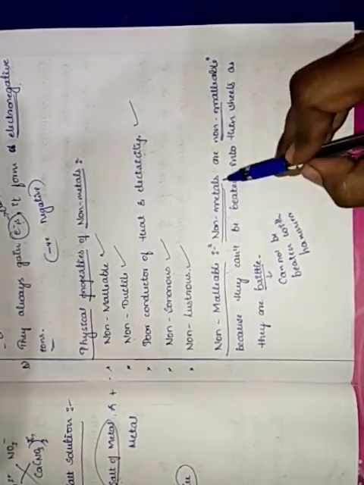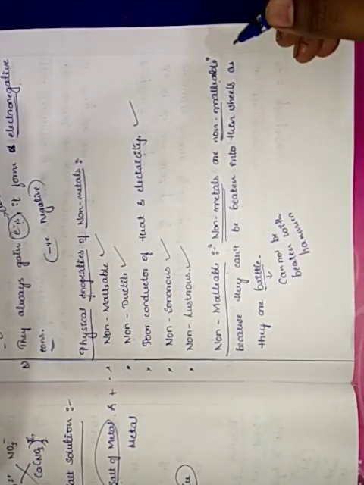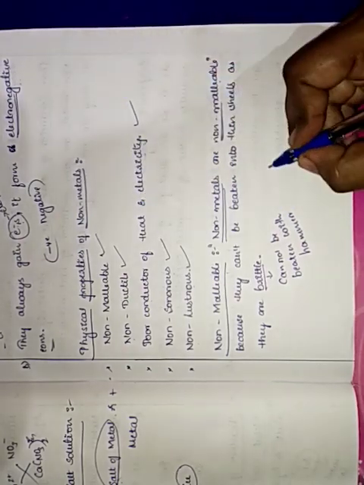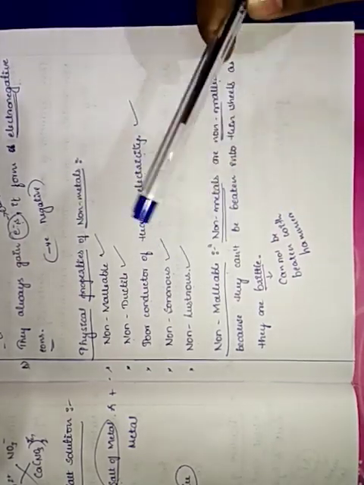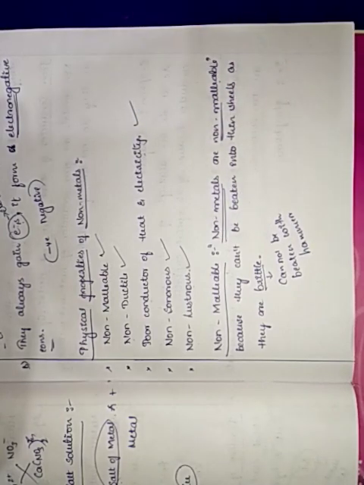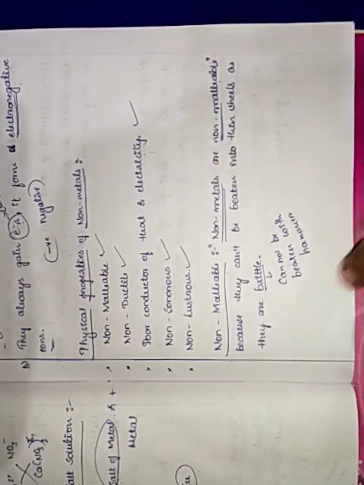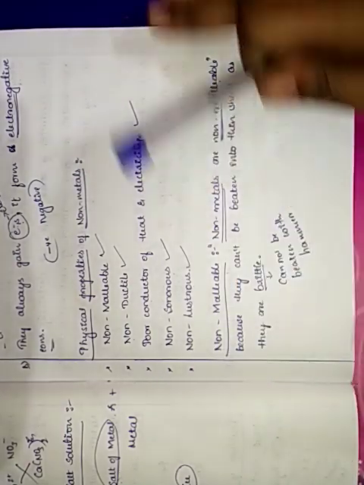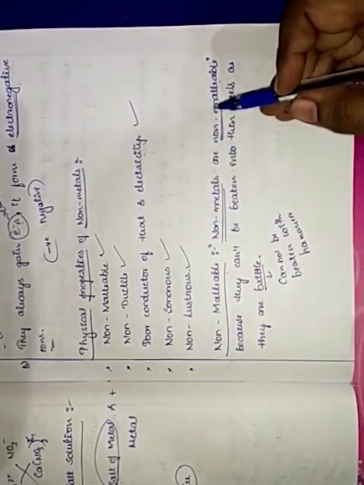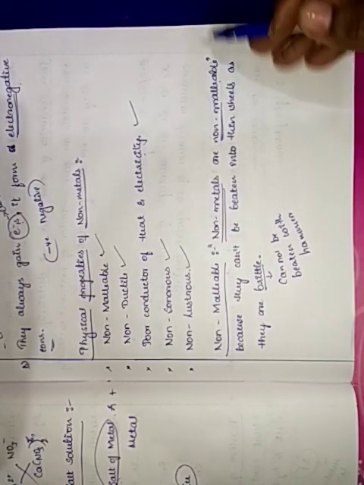Okay children, non-metals are non-malleable, meaning they cannot be beaten into thin sheets. Say for example, this is a hammer. If we beat metals, they become thin sheets. But here, if we beat also, it won't become thin sheets. So we call non-metals non-malleable.